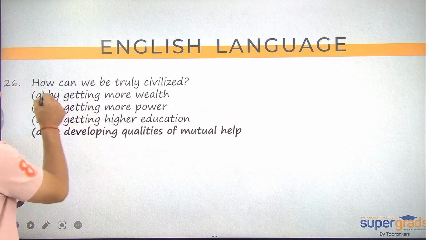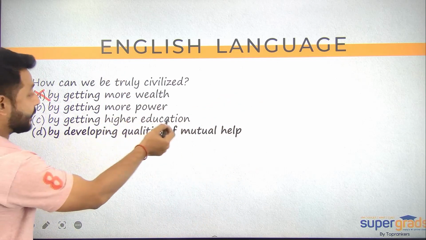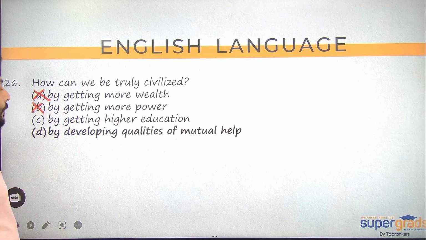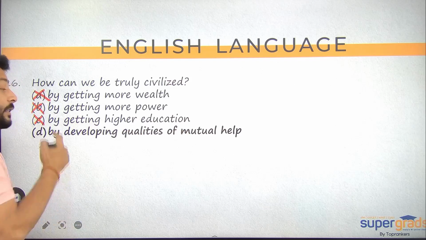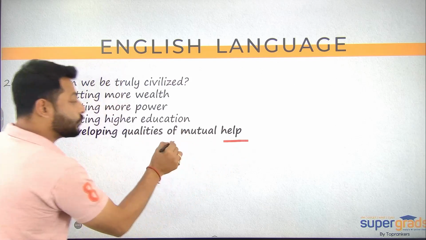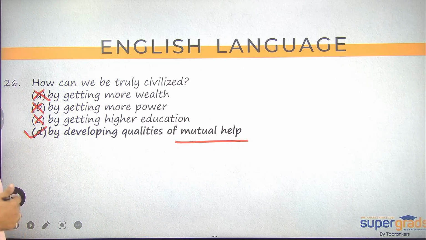By getting more wealth, no, it is not there. By getting more power, again it was not talking about power. By getting higher education, no, education was also not there. The passage was talking about mutual help, cooperation, sacrifice. So that was reflected in the Delhi. So correct answer option is D.